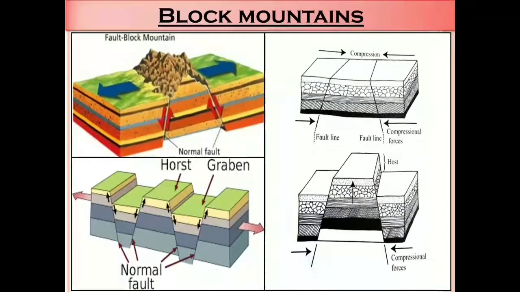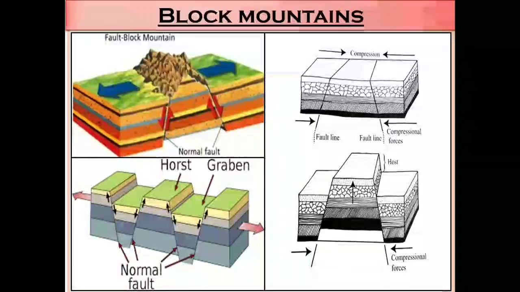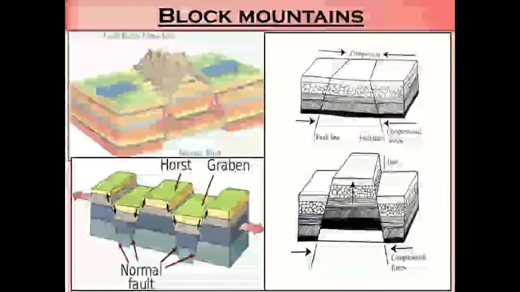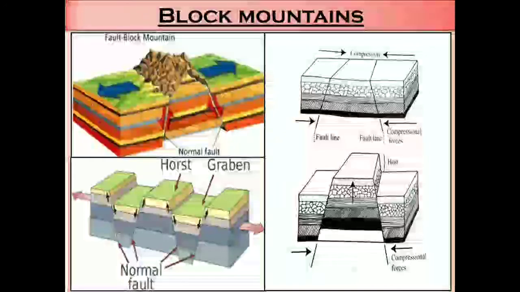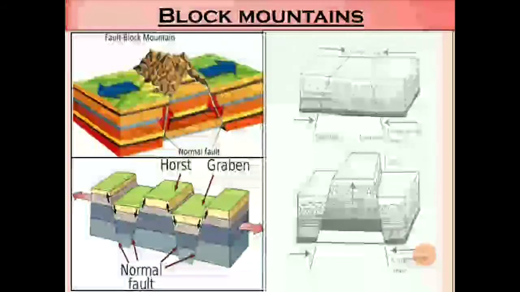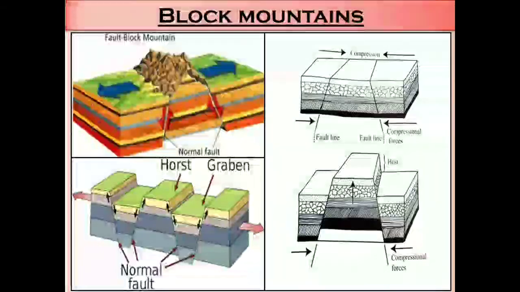You can see here a picture and diagram of the block mountains. The first one shows the fault block mountain. You can see the pressure and tension. The second one shows very clearly what is horst and what is graben. Below you see there is a normal fault and the arrow shows the pressure or tension. The third one shows the diagram of fault line, compressional forces, and what happens, the result.